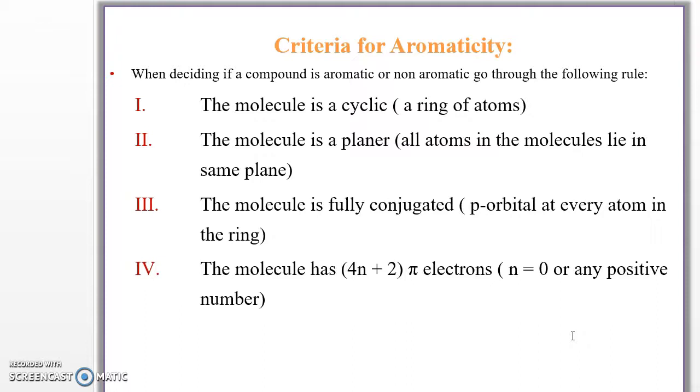Criteria for aromaticity: the molecule is a cyclic one, that is the first criterion. Second, the molecule is planar, all atoms of the molecule lie in the same plane.